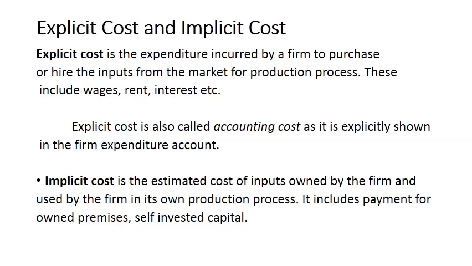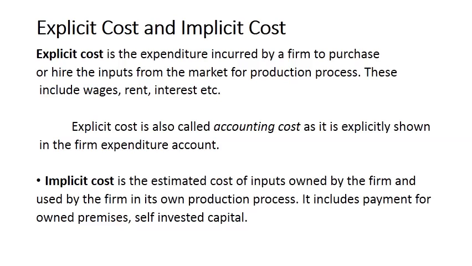And when we talk about the price of a commodity, we talk about the cost of production. Cost of production includes both explicit cost and implicit cost. Why implicit cost? Because if you don't have those self-owned raw materials, you have to purchase those raw materials from the market. So you have to pay for that. So those self-owned materials possess some value.